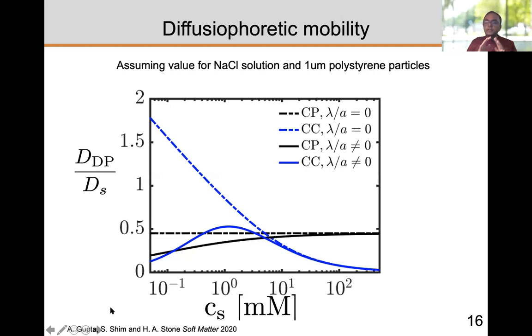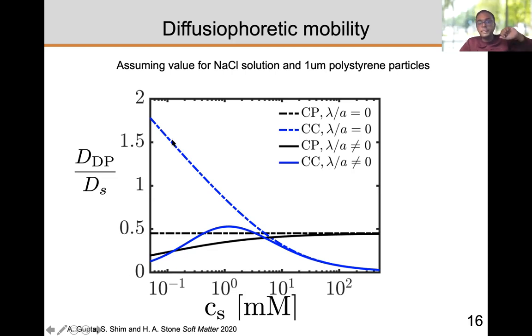So first, let's focus on the dotted lines, which are black lines, and the solid line. This is the most common assumption, that diffusiophoretic mobility is constant. This is commonly used in the literature. Or people sometimes use constant charge conditions, which show this line, where the diffusiophoretic mobility is really high for dilute systems and decreases monotonically for large concentrations.